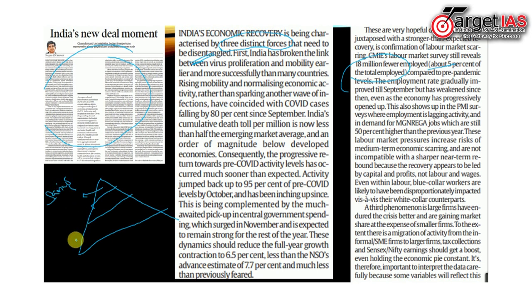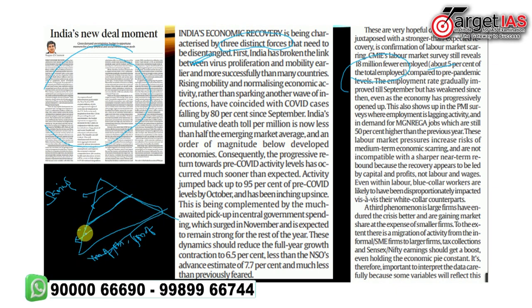But the bottom community was not able to save their money because of loss of jobs and loss of savings for consumption.